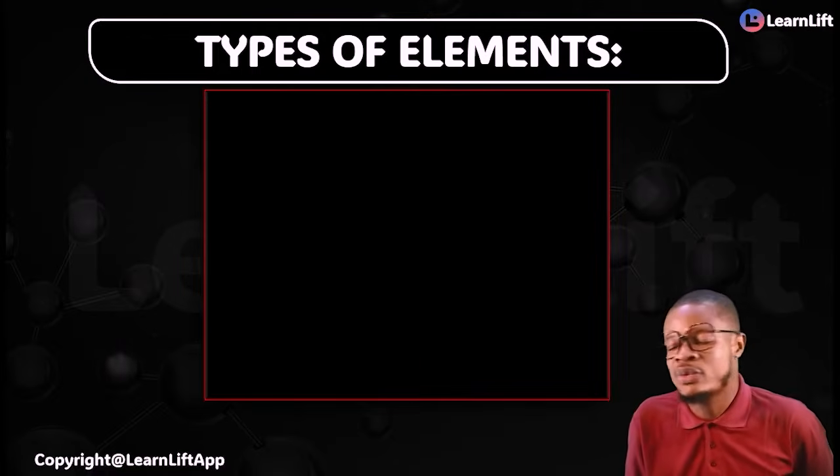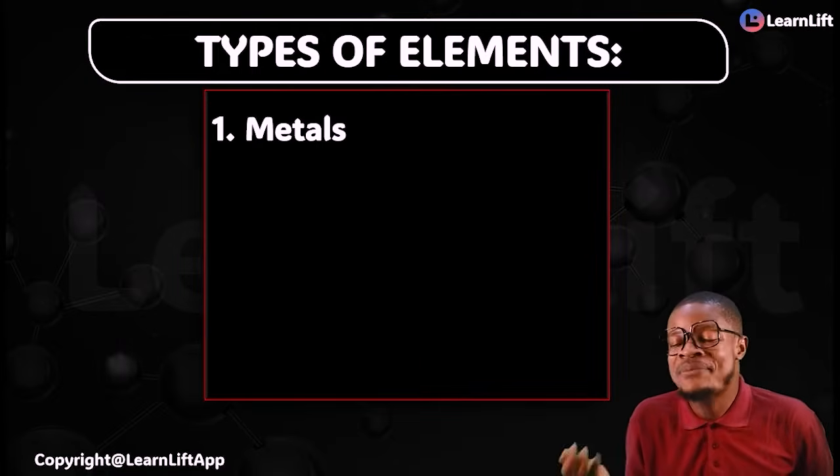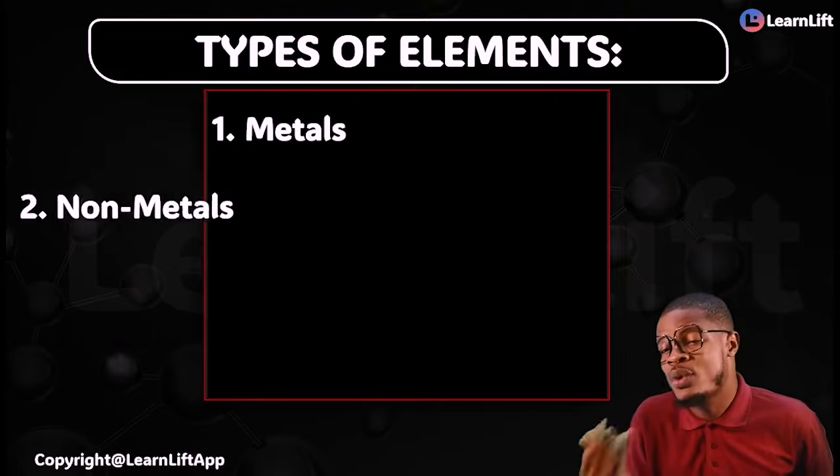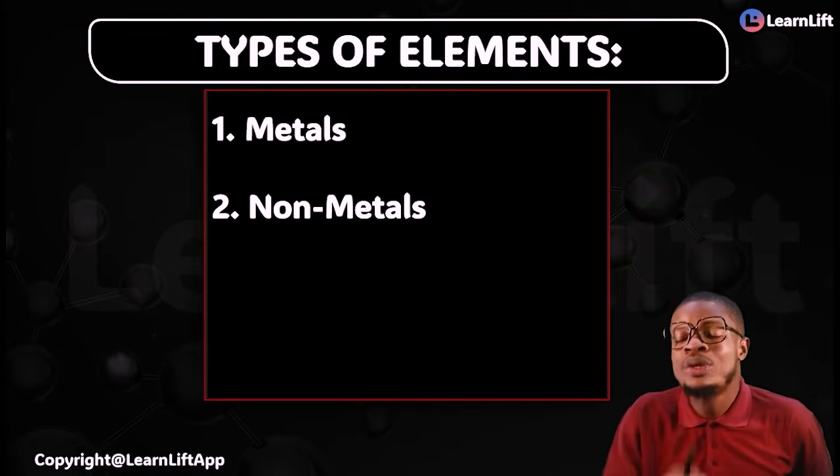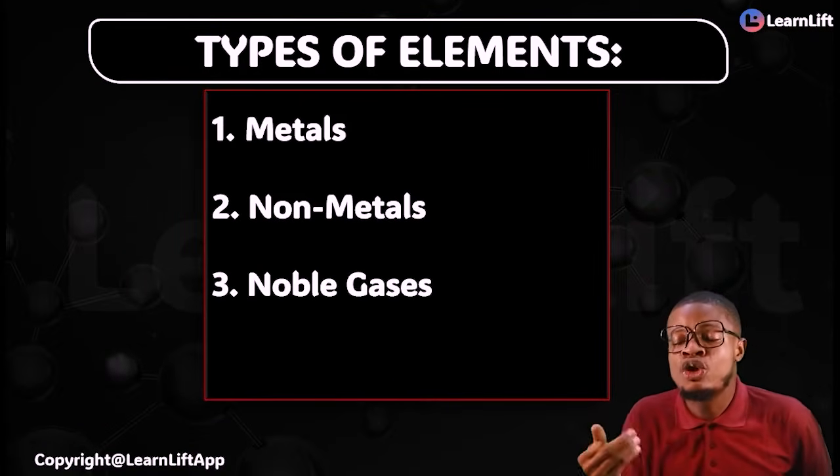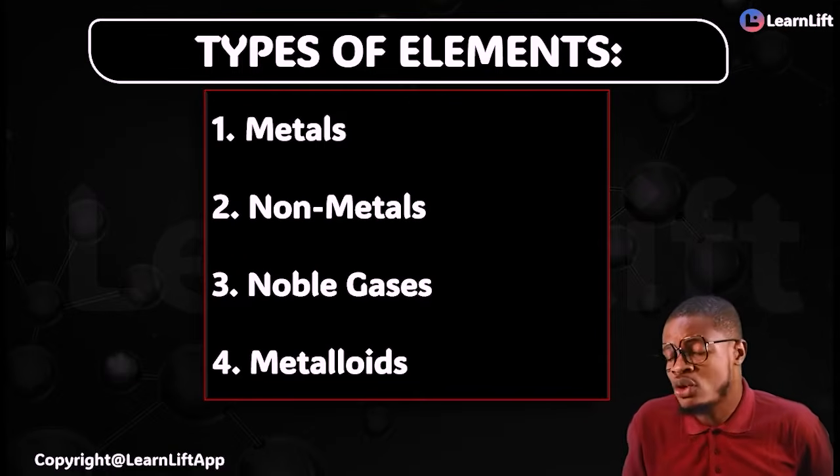Under the types of elements we have, they include the following. Number one, we have metals, right? Elements. We have your non-metals, which are also elements. And then we have what is called your noble gases. And then we have what is called your metalloids.